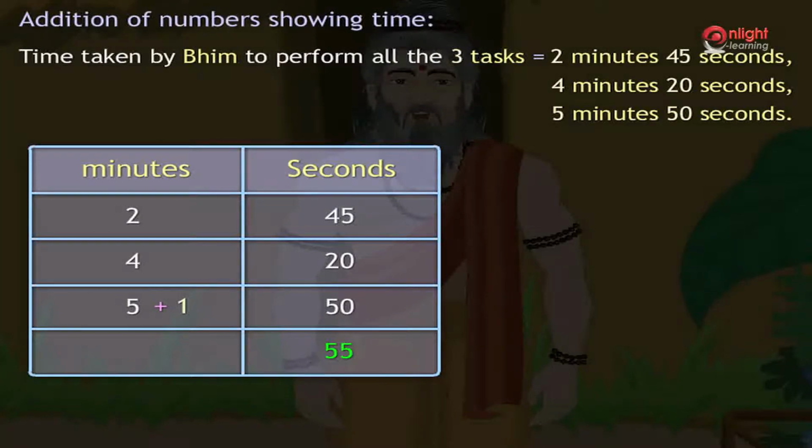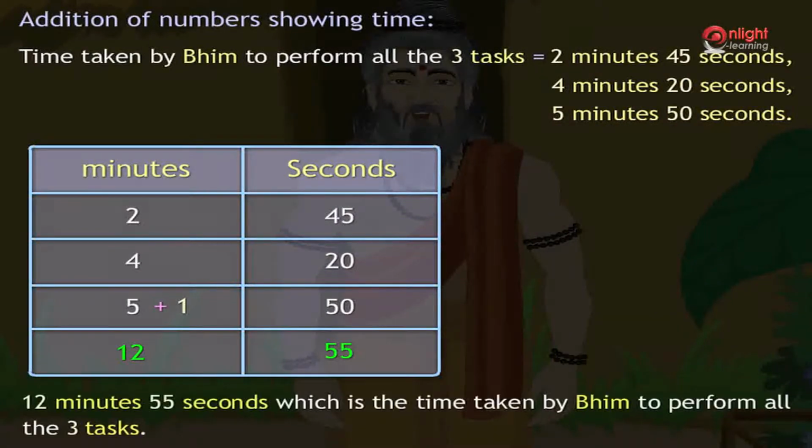Now, adding the minutes column, we get 2 plus 4 plus 5 plus 1, which was carried over from the seconds column, is equal to 12 minutes. Hence, 2 minutes 45 seconds plus 4 minutes 20 seconds plus 5 minutes 50 seconds is equal to 12 minutes 55 seconds, which is the time taken by Bhim to perform all the three tasks.